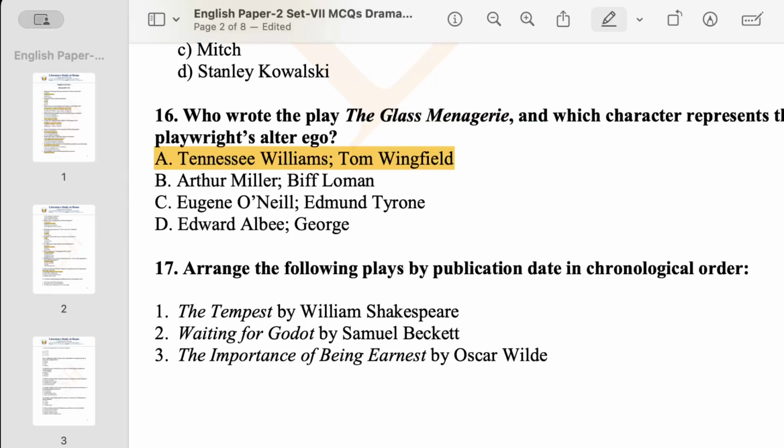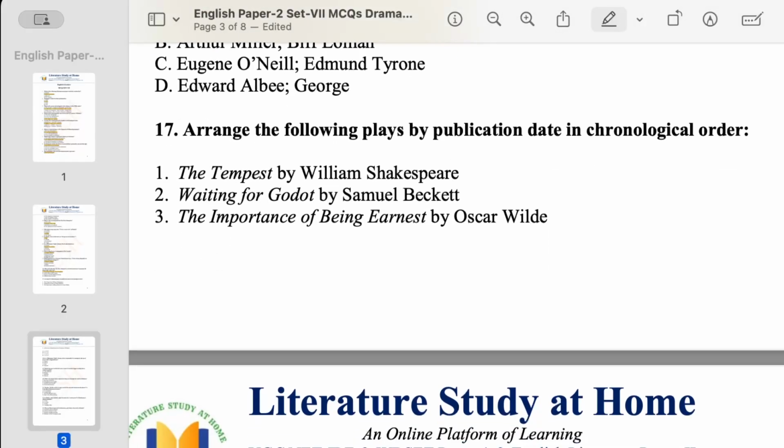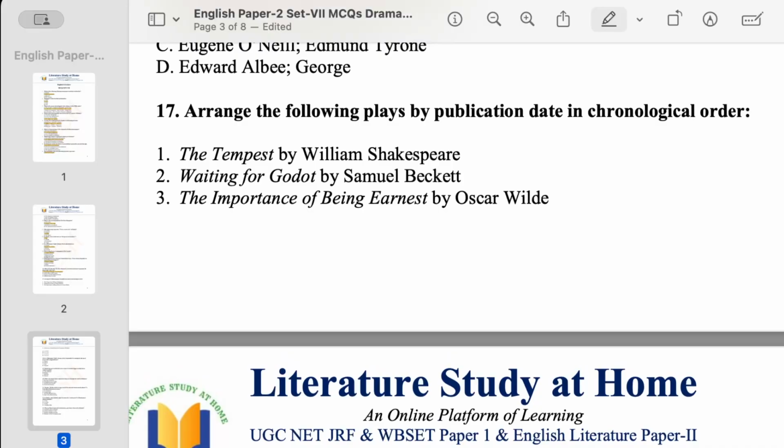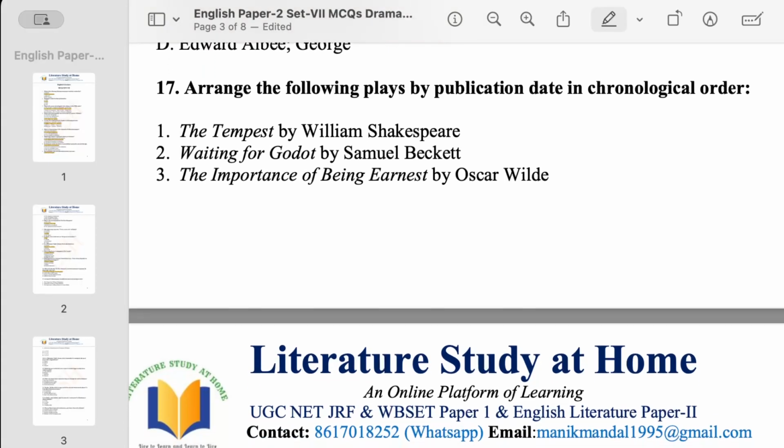Now we have the next question, and once again we have a chronological question, because nowadays chronological order is a habitual thing in your question paper of NET and SET. So arrange the following plays by publication. The Tempest, as you know, was around 1611. Then we have Waiting for Godot by Samuel Beckett, around 1953. So it is coming very much later.